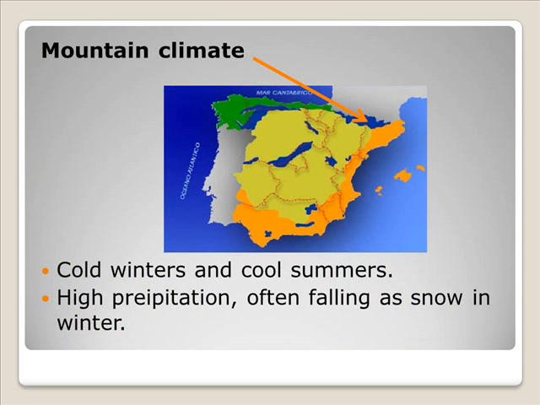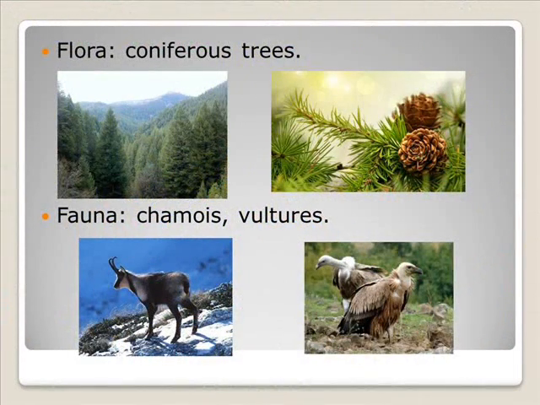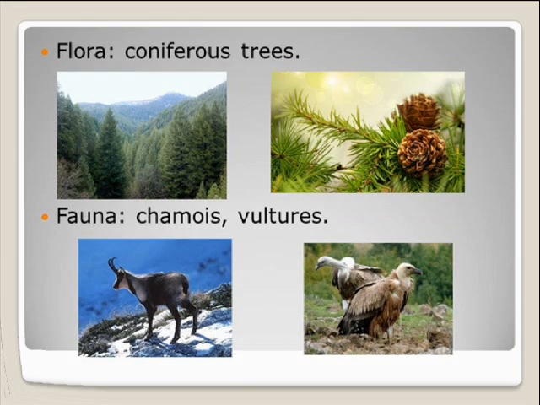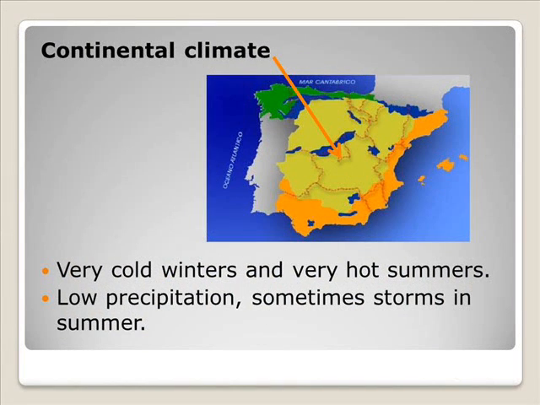Mountain climate: cold winters and cool summers. High precipitation, often falling as snow in winter. Flora: coniferous trees. Fauna: chamois and vultures. Continental climate: very cold winters and very hot summers.